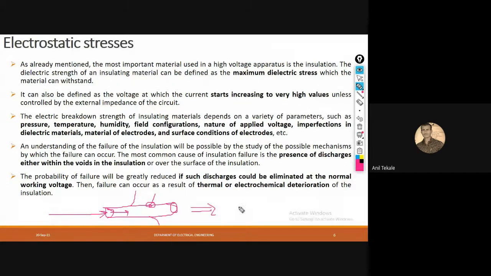Similarly we can think about the wire. Suppose this is a wire and there is a conductor. If unfortunately the current leaks, or we can say it discharges from this wire, that means it is going to discharge, or it may damage our wire thermally as well as electromechanically. Okay, so this is all about the electrostatic stresses.